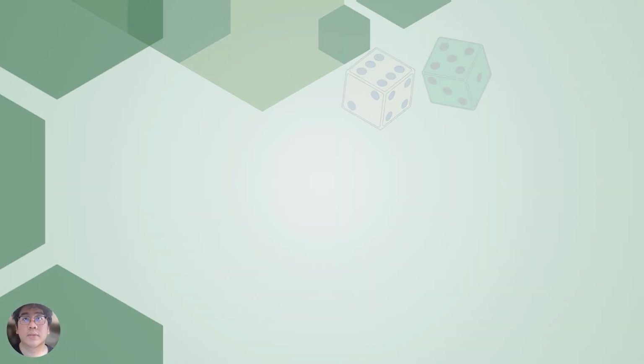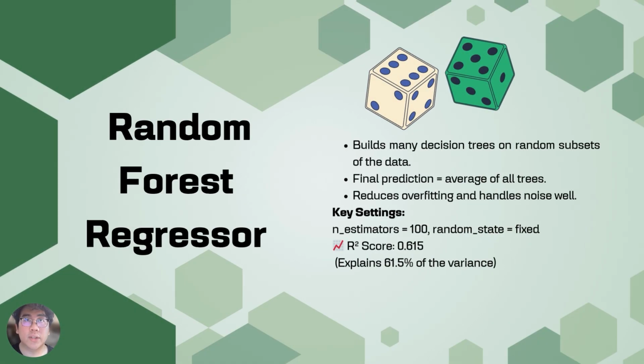First, we will use the first model, the random forest regressor. Think of a random forest as a crowd-sourced dozen of tiny decision trees. Each tree sees a different sample of our data, makes its own prediction, and then we average those predictions. That averaging saves a lot of overfitting and smooths out noise.